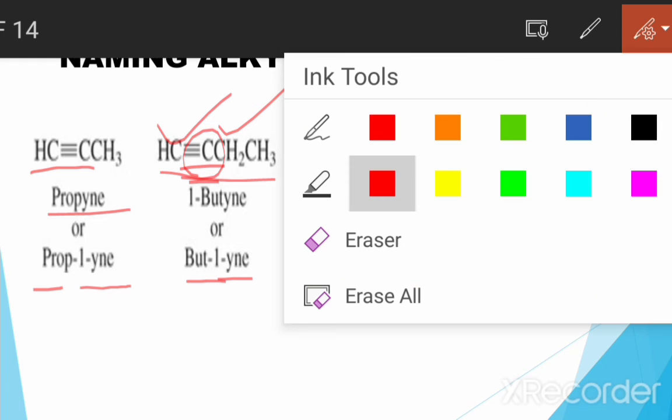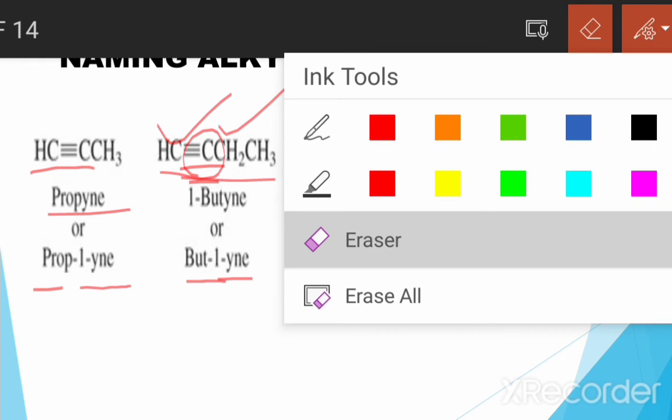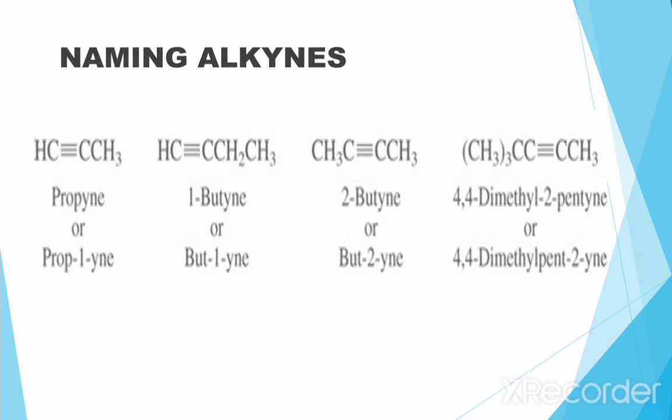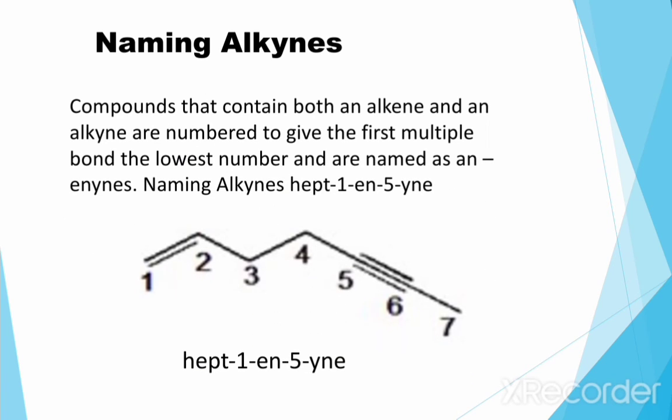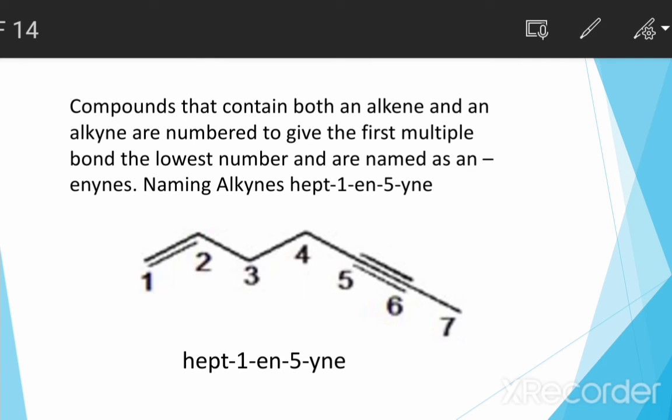Next is naming alkynes. If we have a compound or chain that contains both a double and a triple bond, the double bond dominates the triple bond.